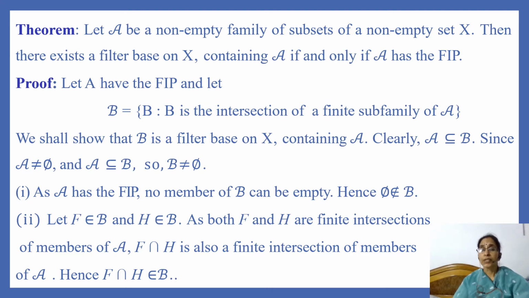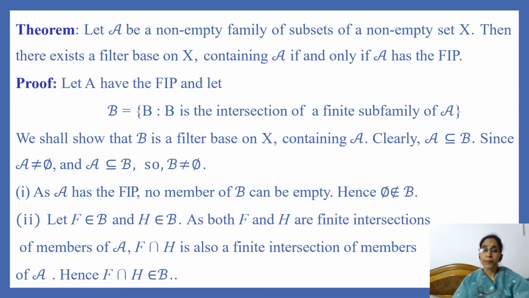We have shown that if A is a non-empty family of subsets of X, then there exists a filter on X containing A if and only if A has the finite intersection property. Let us prove this theorem. Let A have the finite intersection property. Then we have to show that there exists a filter base on X containing A.